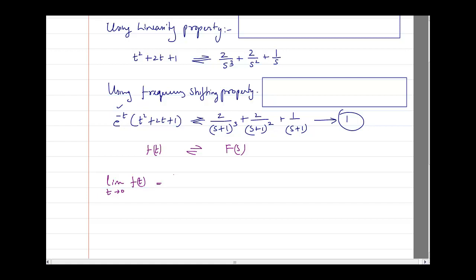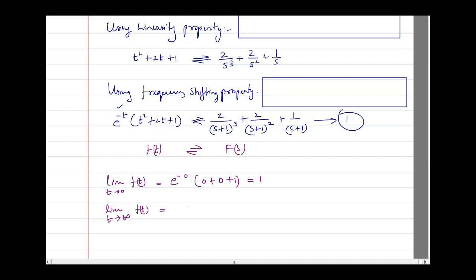So here if I write t tending towards 0, I will get e raised to power minus 0, which is 1, into 0 square, which is 0, plus 2 into 0, which is again 0, plus 1. So e raised to power 0 is 1, and 1 into 1 is 1. Similarly, the limit as t tends to infinity of f of t.